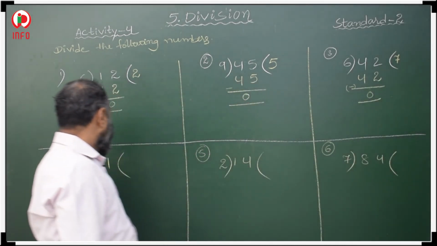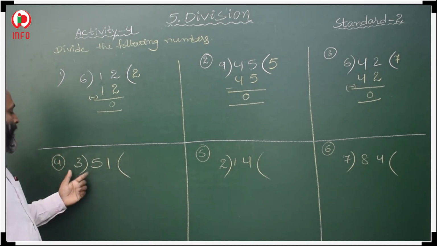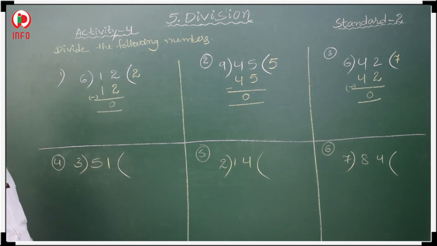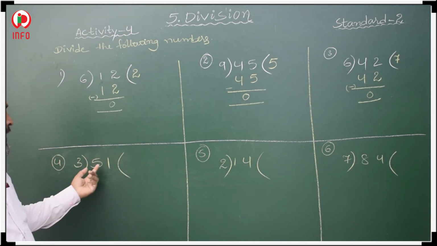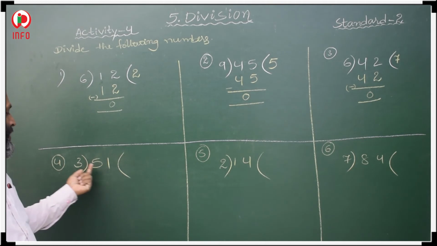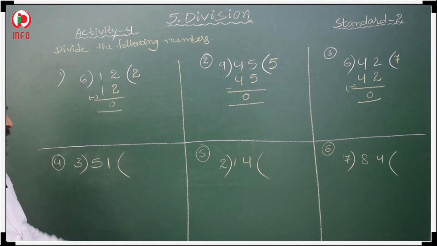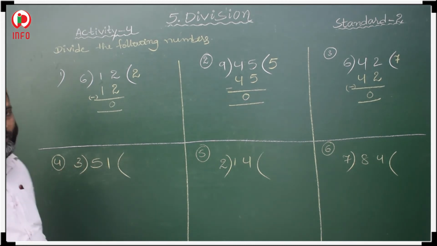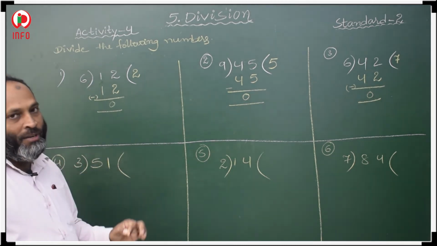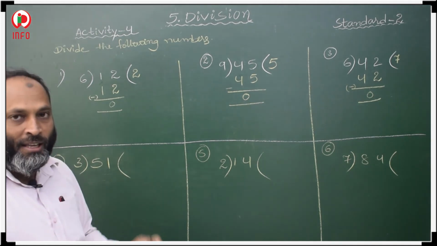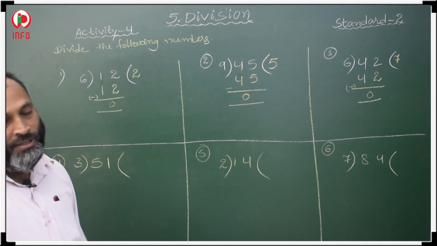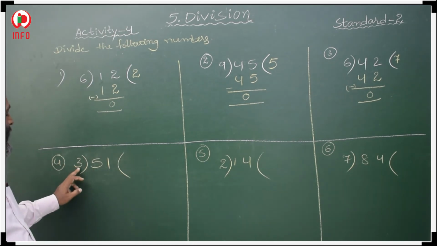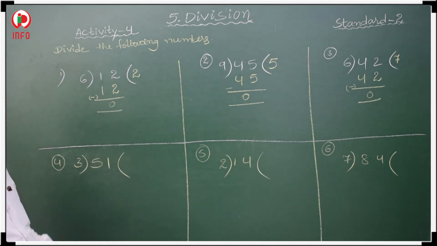Next, here in the fourth question, this is the dividend and this is the divisor. Now we have to compare the dividend's extreme left digit with the divisor. Here 5, so 5 is greater than this divisor. If the extreme left digit is greater than the divisor, then we have to take only a single digit first, okay. Here we have to take 5. In the 3 table, you have to check when you will get 5.